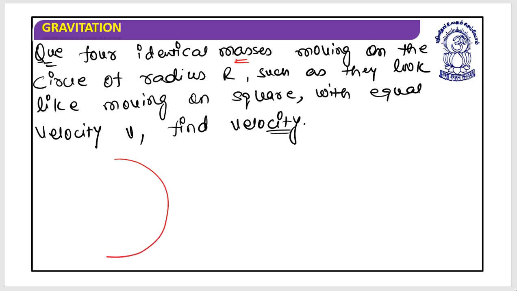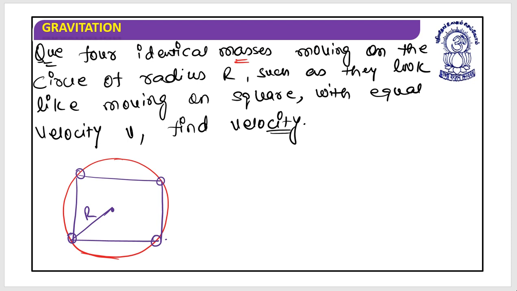So it is something like this, that this is the circle and the four particles would be there, let's suppose at this. Something like this. This radius is given. Now you can calculate the sides of the square very easily. Shall I do it for you? This is r, this is r, so this is root of 2 r. This is the side of the square.